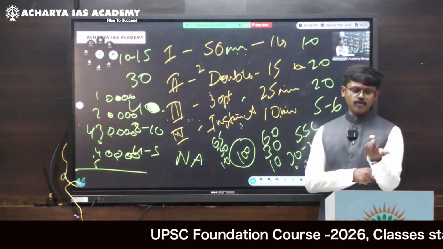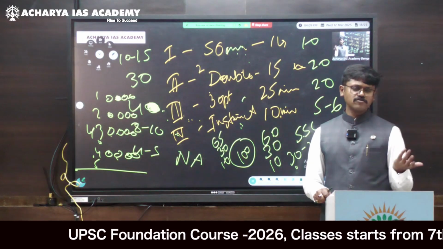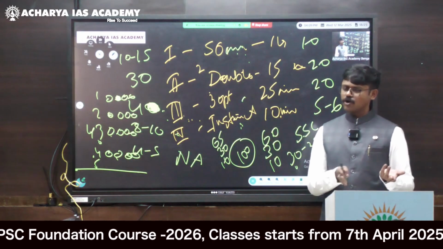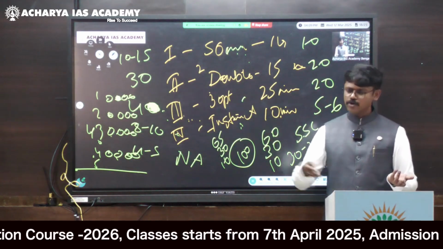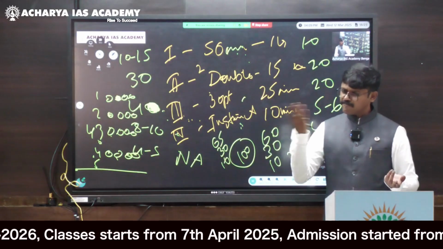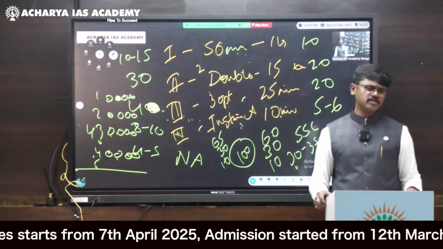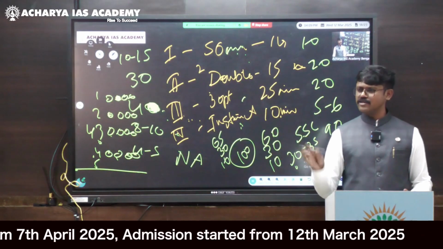So exactly after 20 questions, you have to see your watch. If 20 minutes have passed, that means you are not going to complete the paper, so immediately you have to speed up. You have to learn time management on the exam paper.